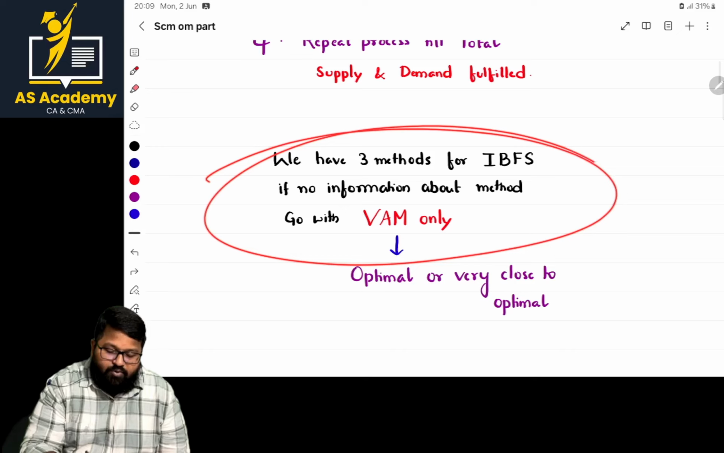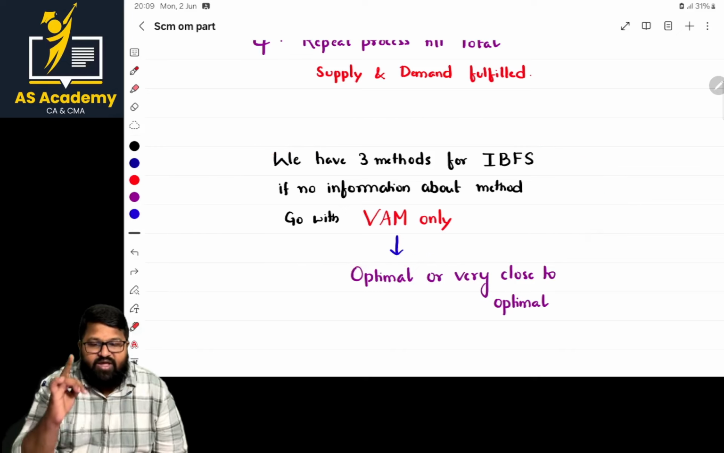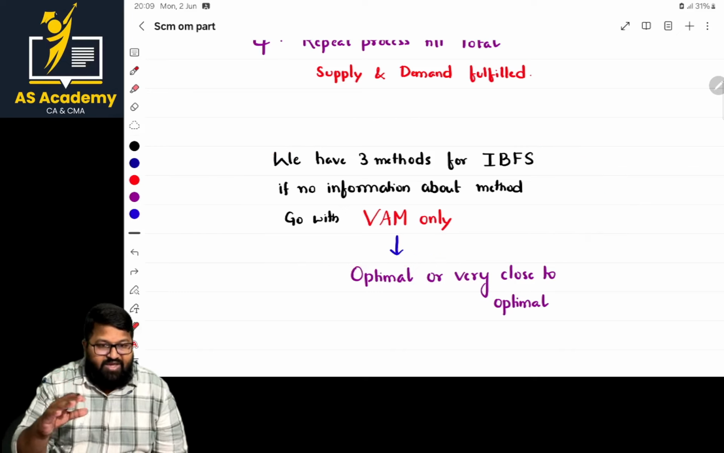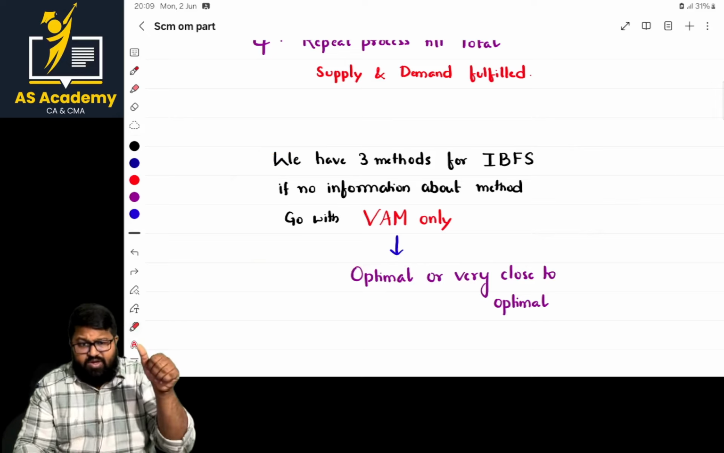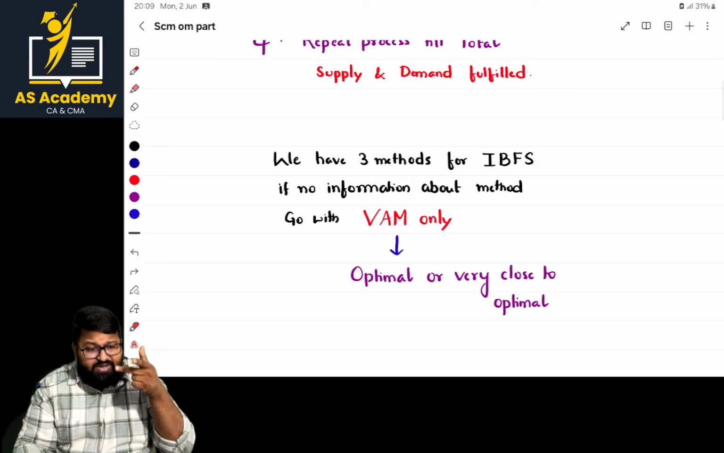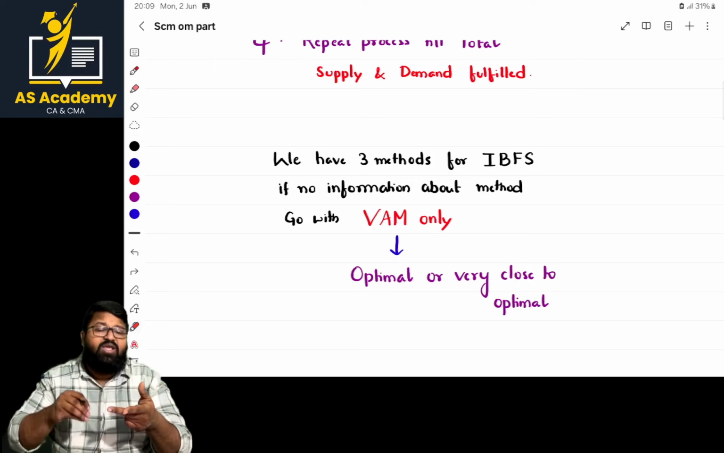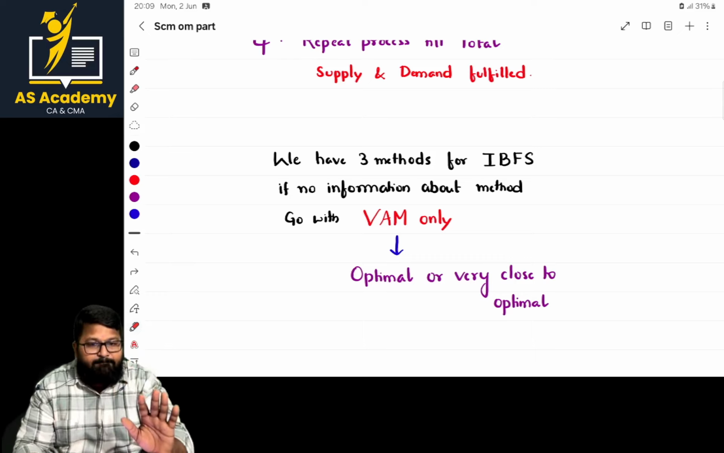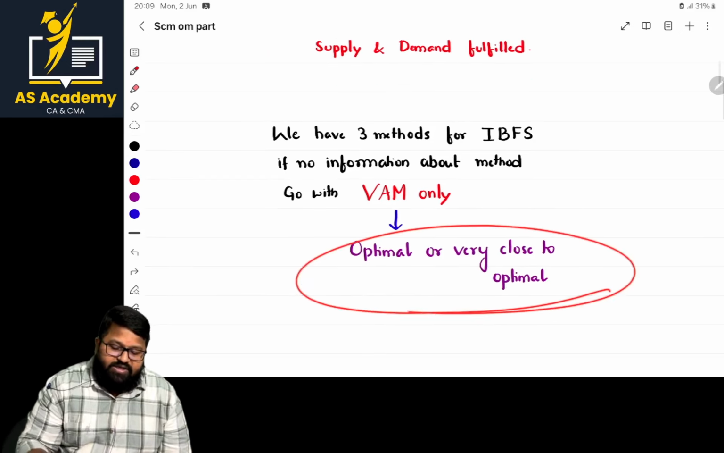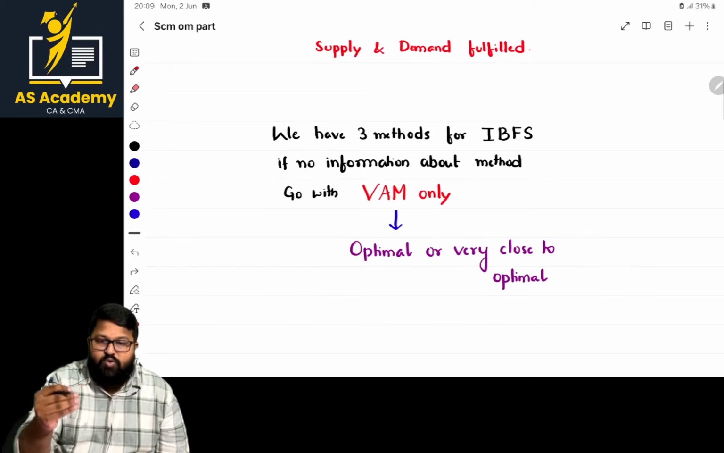And this is the most important thing. What is that, sir? Normally, when we are having three methods, that is the northwest corner, least cost, and VAM, but if these three are not giving clarity on which method to go with for the solution, go with VAM. Only VAM is preferable, because it gives the optimal answer or a very close to optimal answer.